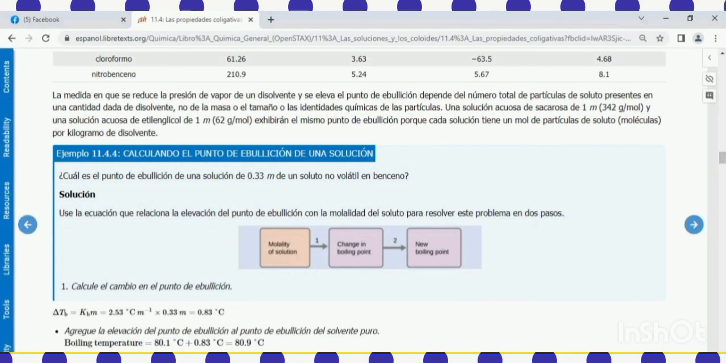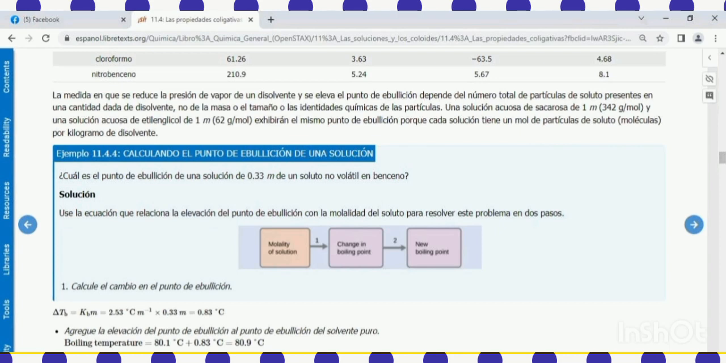Next, we are going to explain an example of calculating the boiling point of a solution. The question is, what is the boiling point of the solution of 0.23 molal of a non-volatile solute in benzene? Solution. Read the question and relate the boiling point with the molality of the solute. This problem is solved in two steps, with the equation for the boiling point elevation.